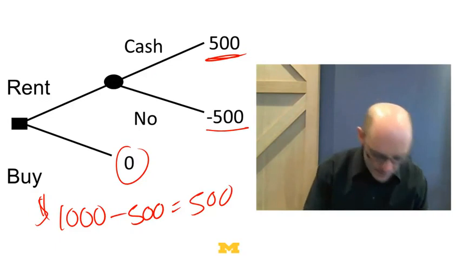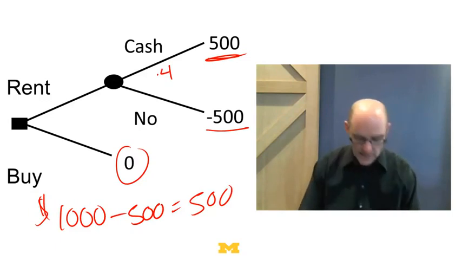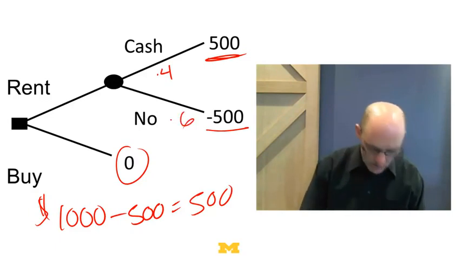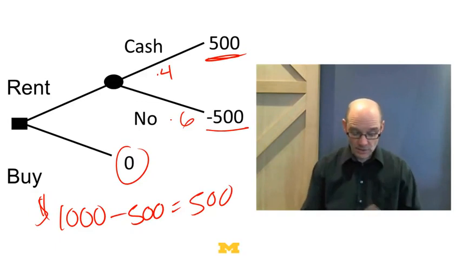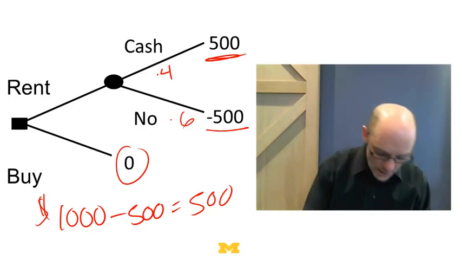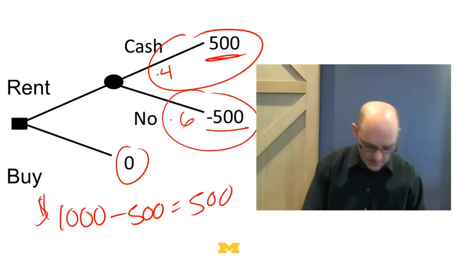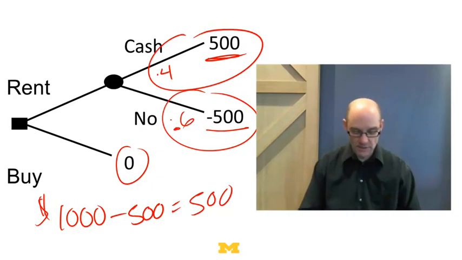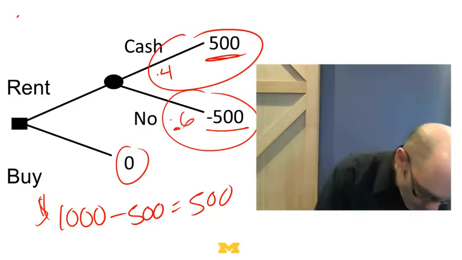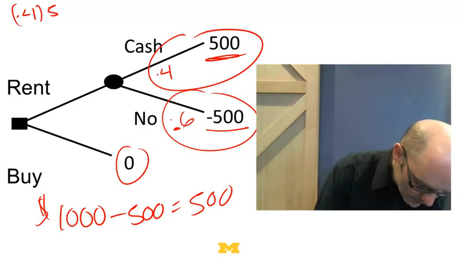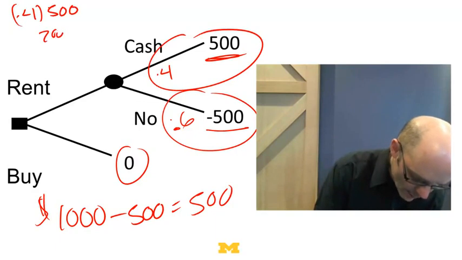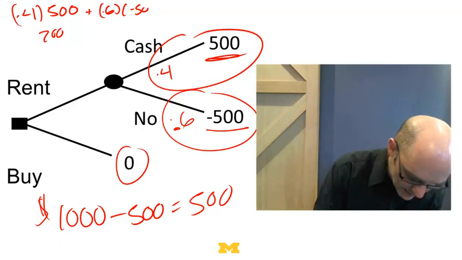Now, what was the probability of the cashback program? It was 40%. And what was the probability of there not being a cashback program? That's 60%. So now I've got to figure out, should I rent or not? Well, I've got 40% times 500 and 60% times minus 500. If I multiply that out, 0.4 times 500, which is 200, plus 0.6 times minus 500, which is minus 300, I get minus 100.